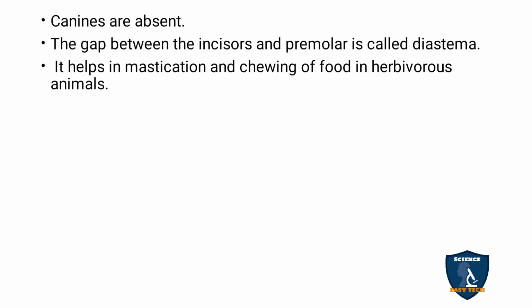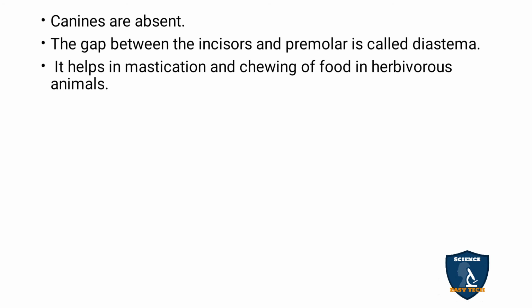The canines are absent in the rabbit. There is a gap between the incisor and premolar. That gap is called diastema. You can pronounce it either way.